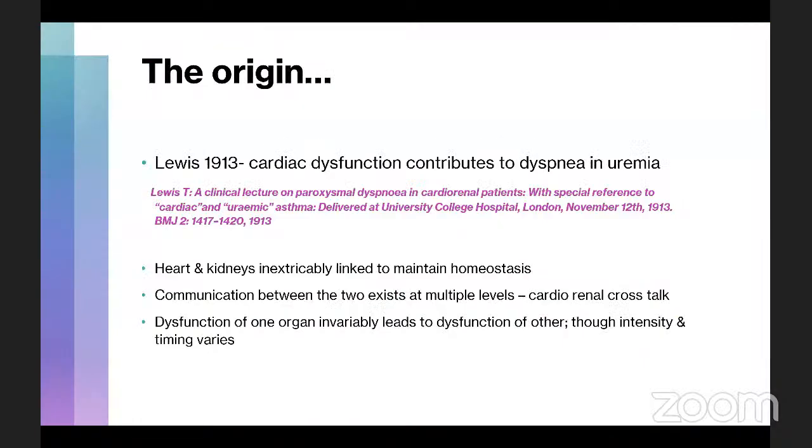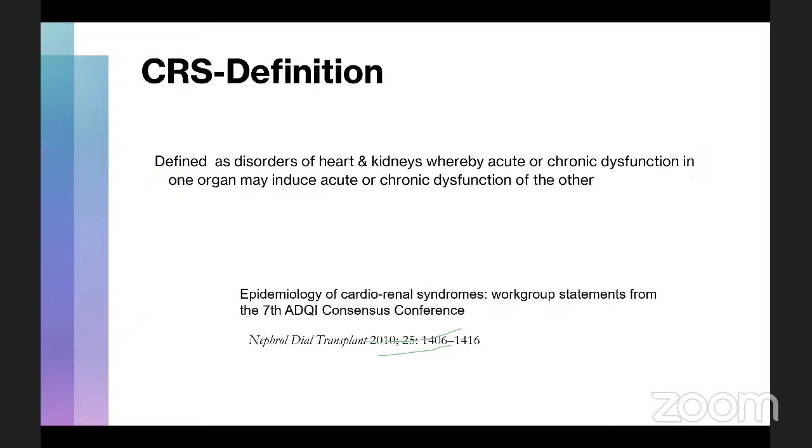It was as early as 1913 that Lewis postulated that cardiac dysfunction contributes to dyspnea in a patient who has uremia. So the heart and kidneys are inextricably linked to maintain homeostasis in an individual, and this communication happens at multiple levels. The dysfunction of one organ will invariably lead to dysfunction of the other, though the intensity and the timing may vary. Cardiorenal syndrome is defined as disorders of the heart and kidneys whereby acute or chronic dysfunction in one organ may induce acute or chronic dysfunction of the other.